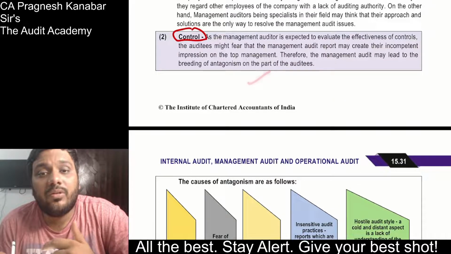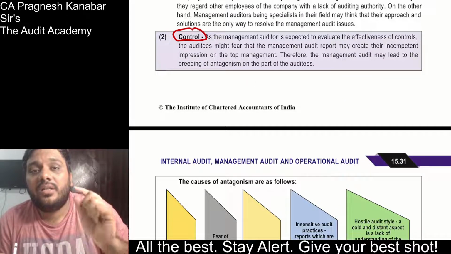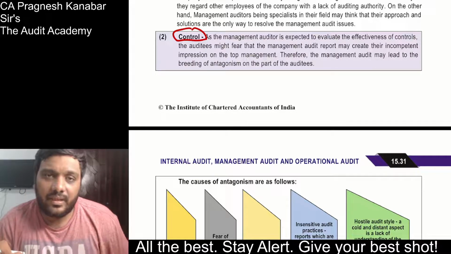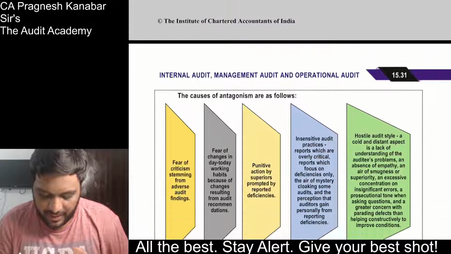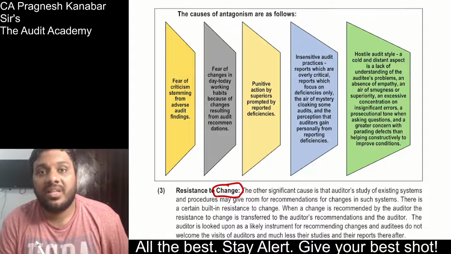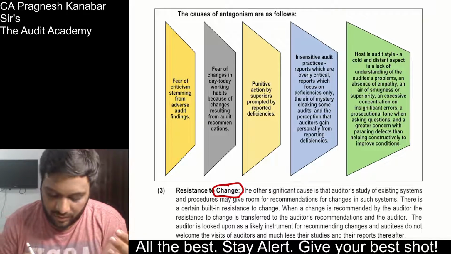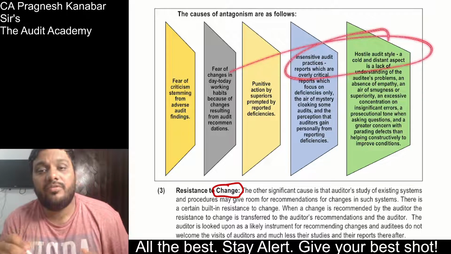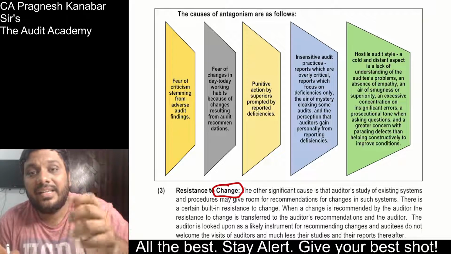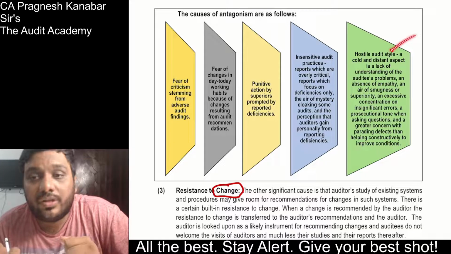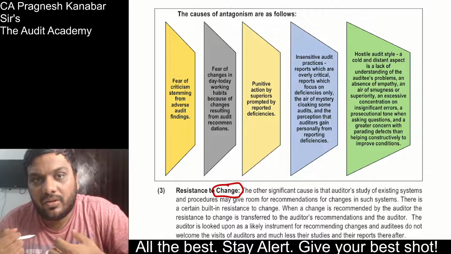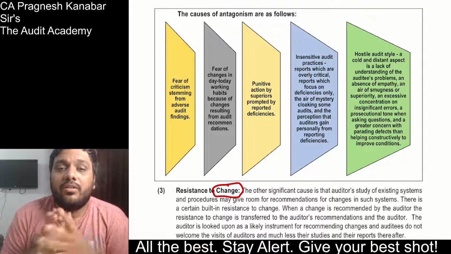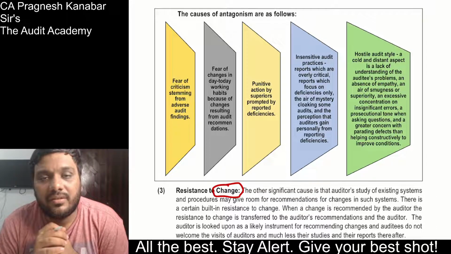Then control, as I told you, since management auditor is going to conduct management audit, the managers and staff may see him as a control, may perceive that top management is trying to control the middle and lower level management through management auditors. And there can be fear of criticism, what if management auditor complains and what if we lose our job. There can be a fear of change, there can be fear of strict action. And there is an attitude problem from management auditor side also, if there are insensitive audit practices, or if there is a hostile audit style. The management auditor himself is not practicing management audit properly and is trying to exercise too much power. Hostile audit style, finalizing the report without any kind of discussion with the managers.